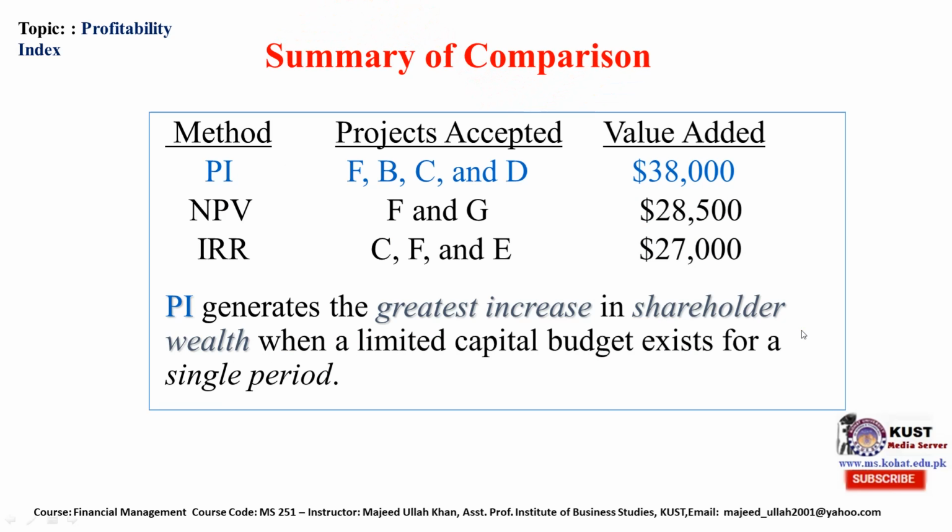Summary: what is the best method to accept projects in capital rationing? Profitability index gave us a 38,000 increase in the wealth of shareholders. NPV gave us 28,500 while IRR gave us 27,000. So profitability index generates the greatest increase in shareholder wealth when a limited capital budget exists for a single period. So in capital rationing, you are suggested to use this criterion for accepting projects.